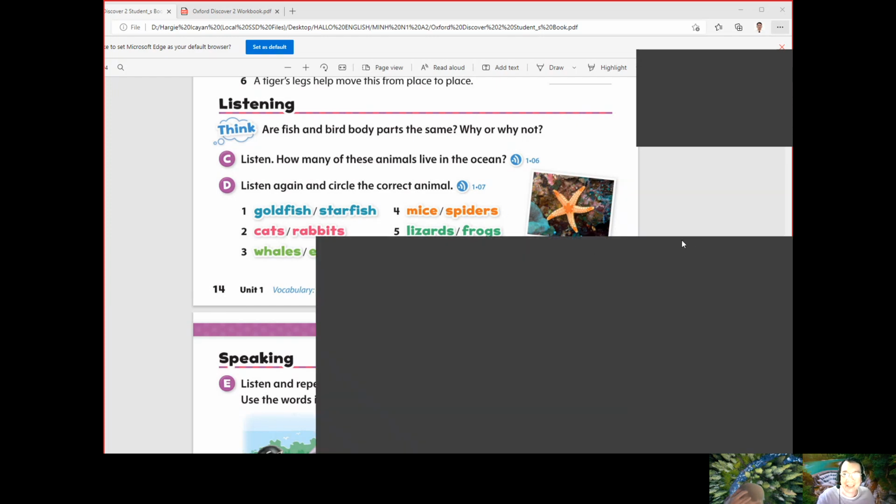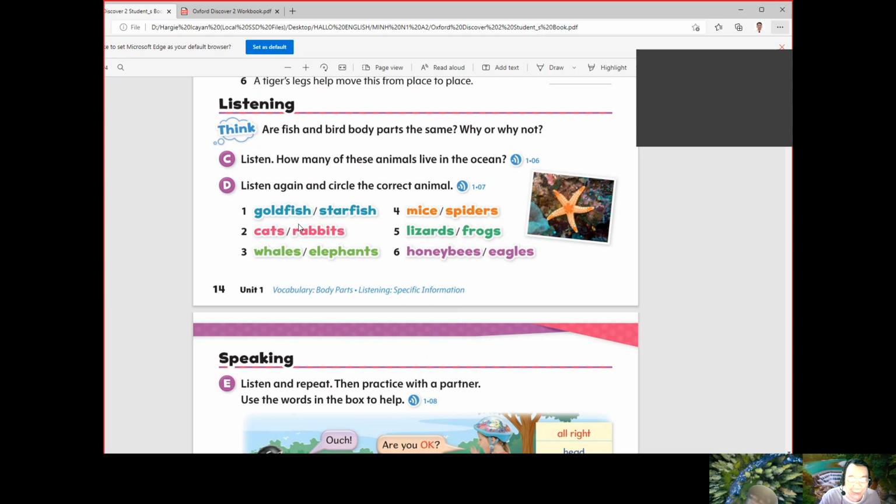Okay, there you have it, Min. So I guess we can tell which is the correct animal that was mentioned in the audio. Okay, number one, what kind of animal do you think that is? It's a starfish, because a starfish is not in the fish family. Okay, number two? Rabbits. Very good. Number three? Whales. Very good.